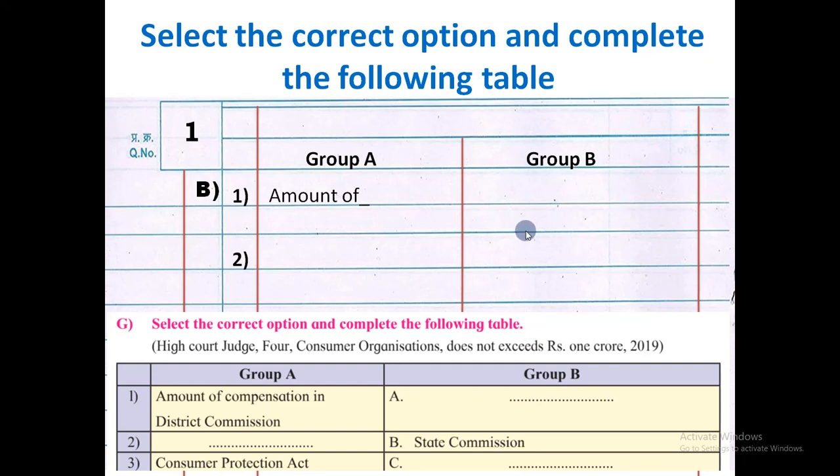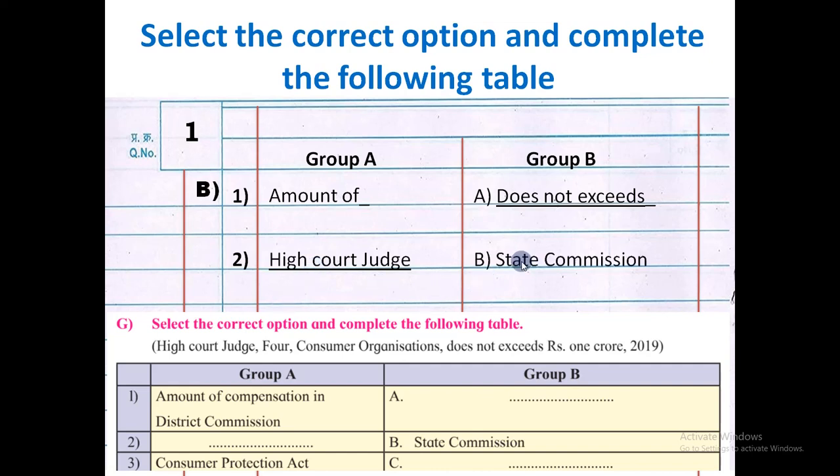So in group B you must write the correct answer: does not exceed rupees 1 crore. Then the second question is dash state commission. So here we have to write the answer from the option: High Court judge, and then state commission. In this way you can attempt this type of question.